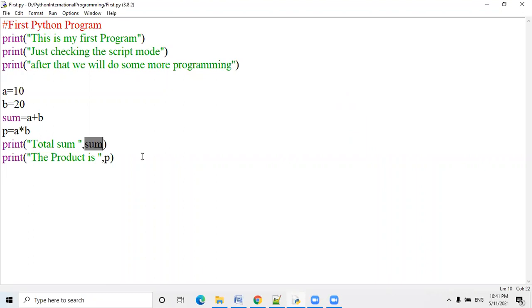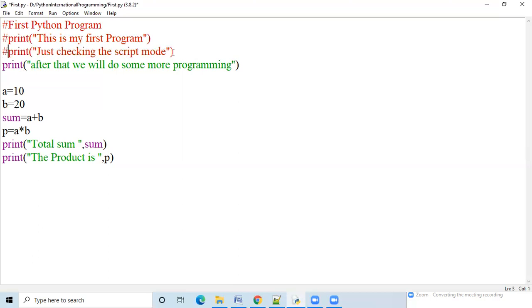What is a comment actually? What is the definition of comment? Write down in your copy, comments are the non-executable statement. Understand? So if any statement is starting with the hash sign, this line will be treated as a comment. Now this line will be written inside a program, but it will not execute. I don't want to execute these lines, so just put a comment. Hash. Now this is my first program, will not execute.